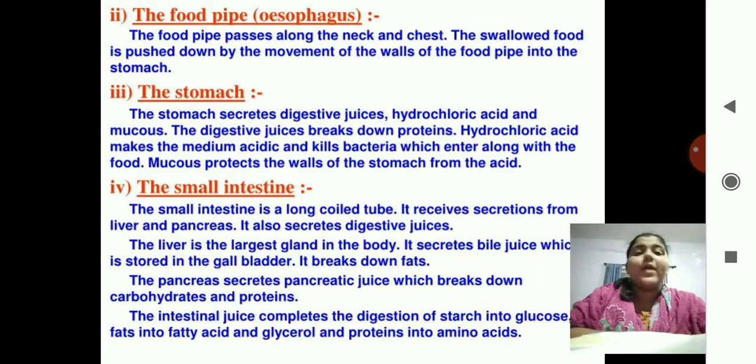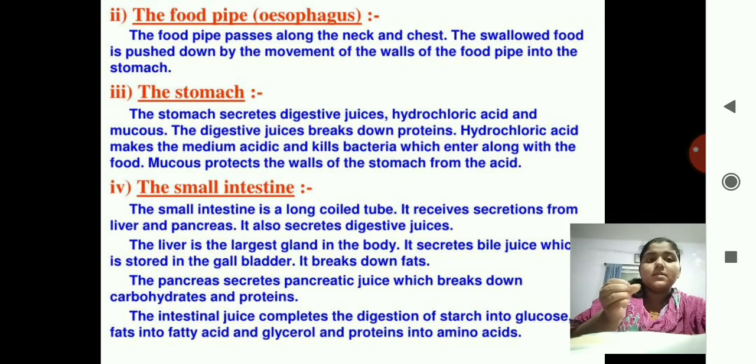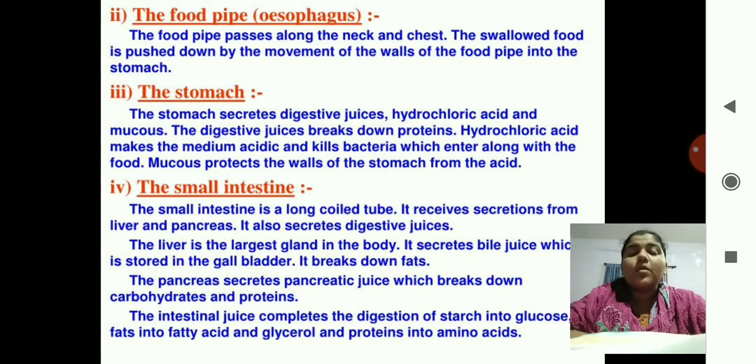In the same way, the walls of the pipe move: there is a contraction, there is a relaxation, contraction and relaxation, contraction and relaxation. So due to this contraction and relaxation of the walls of the food pipe, the swallowed food, or the bolus, is pushed down into the stomach. Now what happens in the stomach?